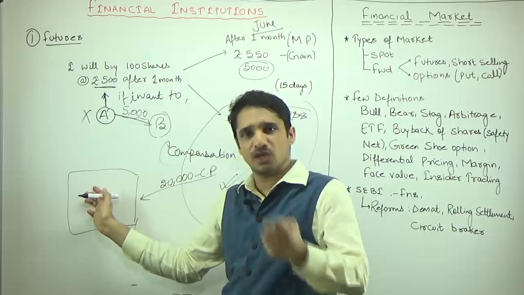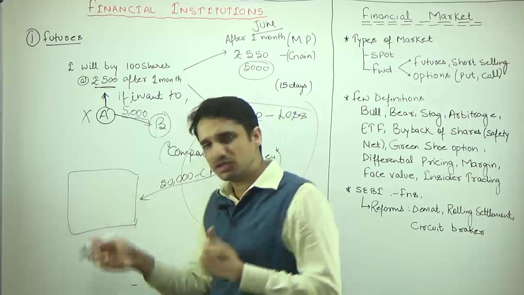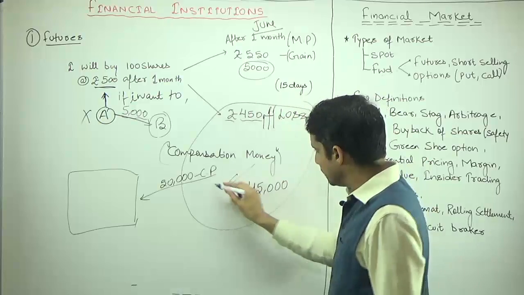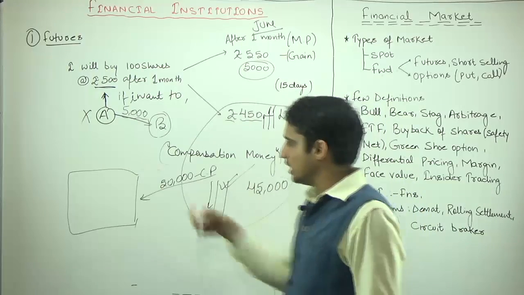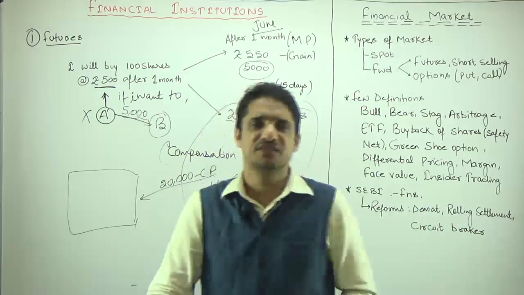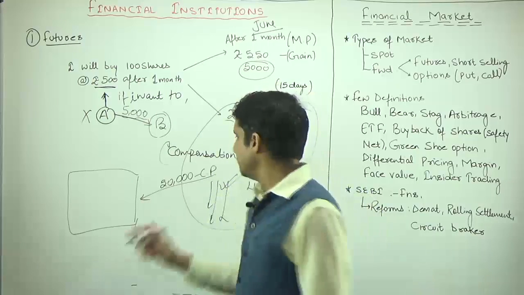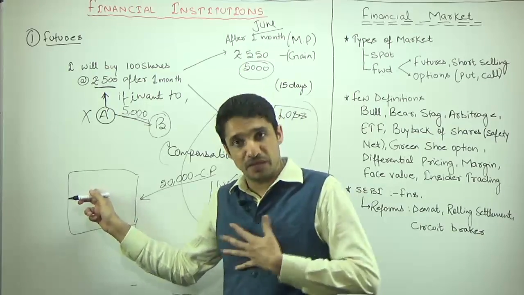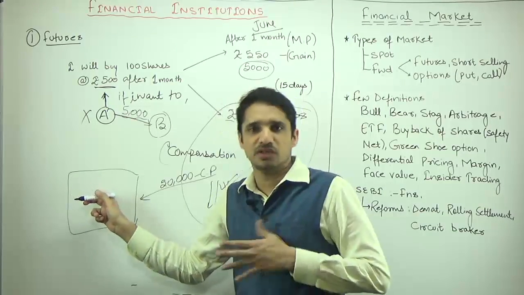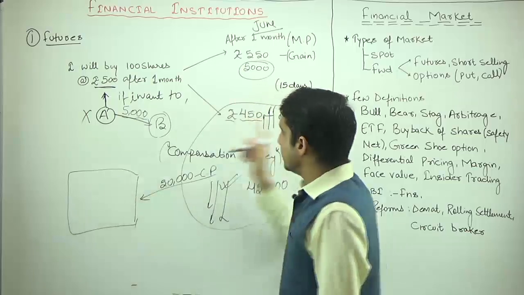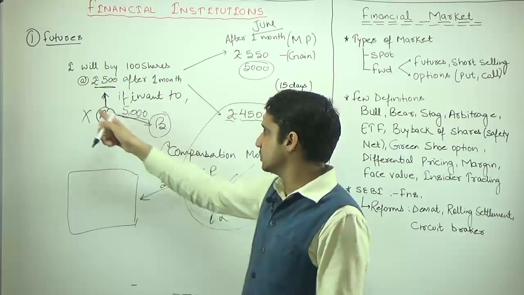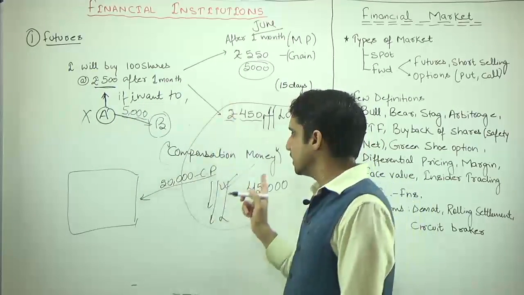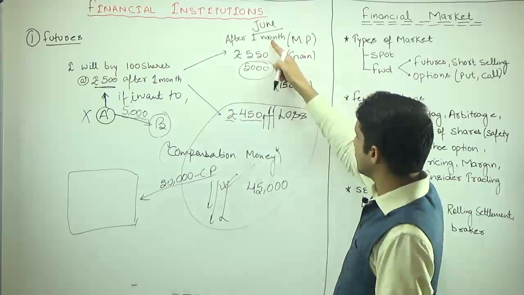It means I will become the owner of these shares, and then maybe after 3, 4, 5 months, when the share price will increase, my notional loss is going to decrease, and maybe after 4 months, 5 months, 1 year, 5 years, whatever the time frame allows, I will sell these shares on some future date as per my wish, because now I own the shares, so it means there is no contract. So in case of options, the investor has the option to sell it or not to sell it on the expiry of this particular contract.